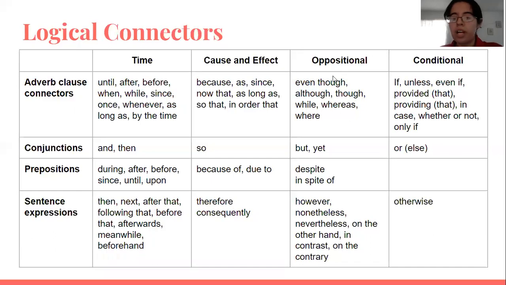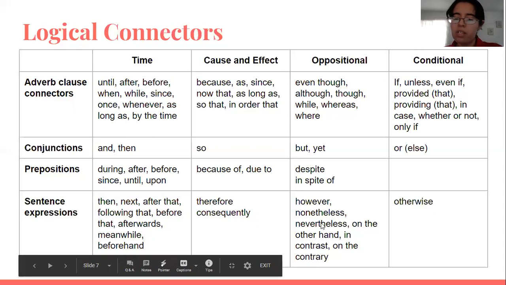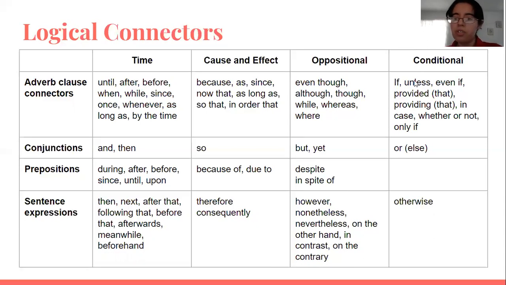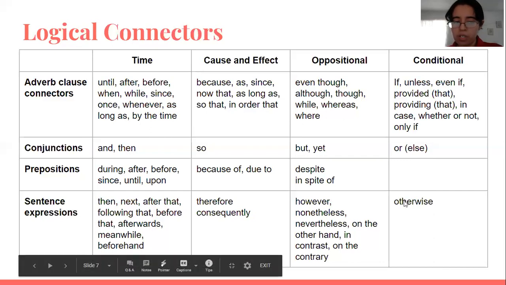Oppositional, adverb clause connectors: even though, although, though, while, whereas, where. Oppositional, conjunctions: but, yet. Oppositional prepositions: despite, in spite of. Oppositional sentence expressions: however, nonetheless, nevertheless, on the other hand, in contrast, on the contrary. And for conditional, adverb clause connectors: if, unless, even if, provided that, providing that, in case, whether or not, only if. And for conditional conjunctions, or else. And for conditional sentence expressions, we have otherwise.